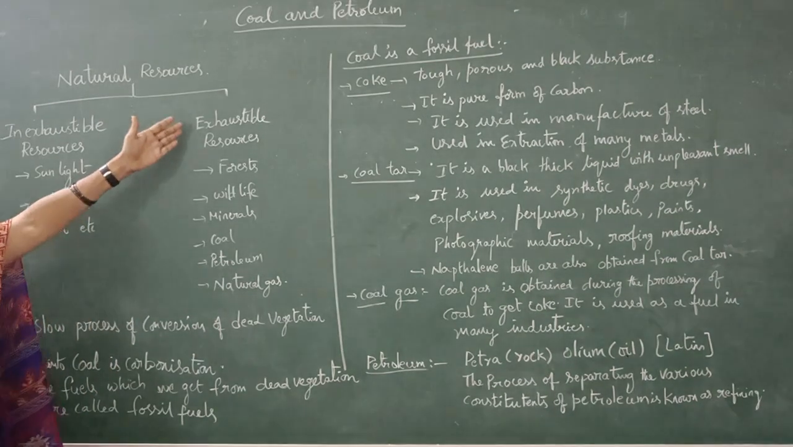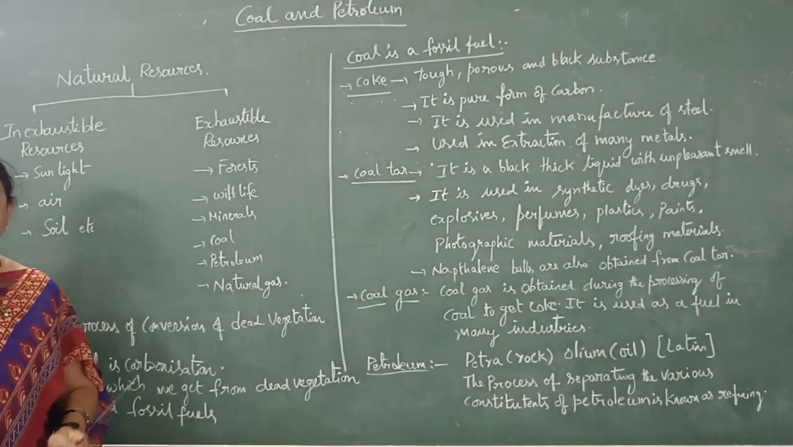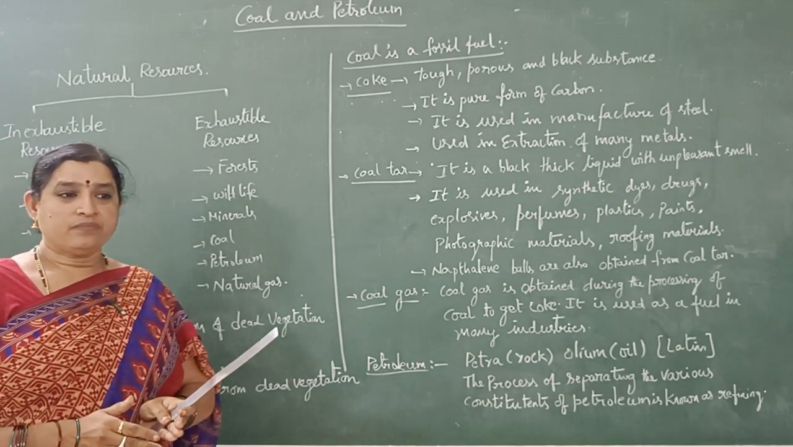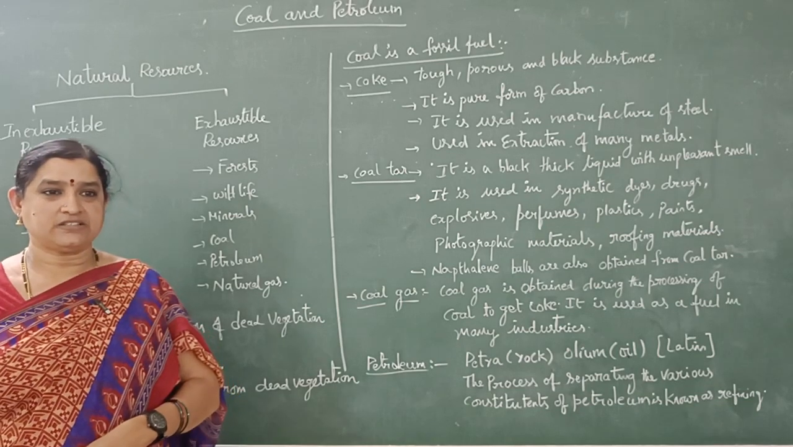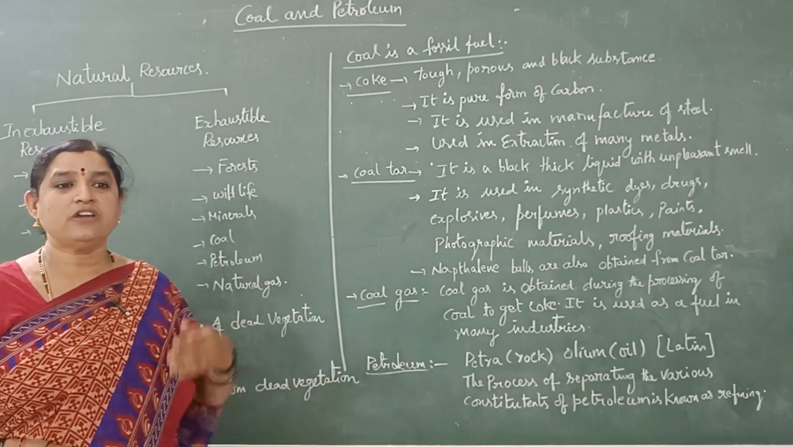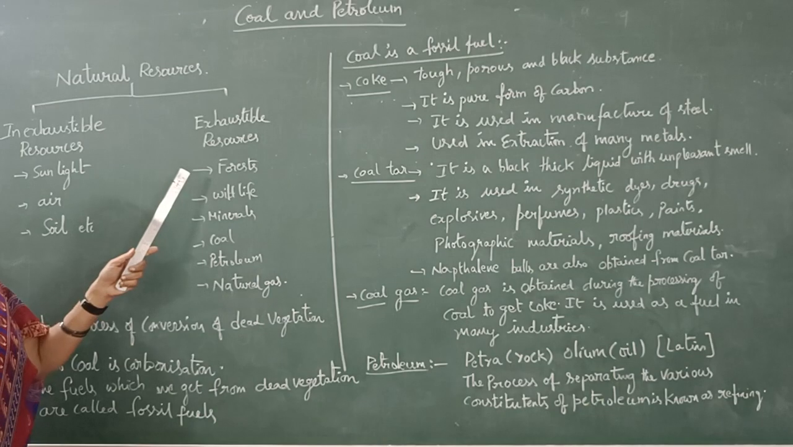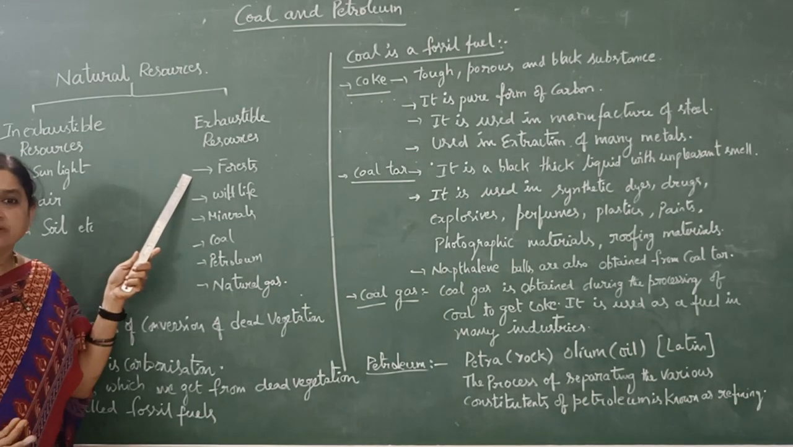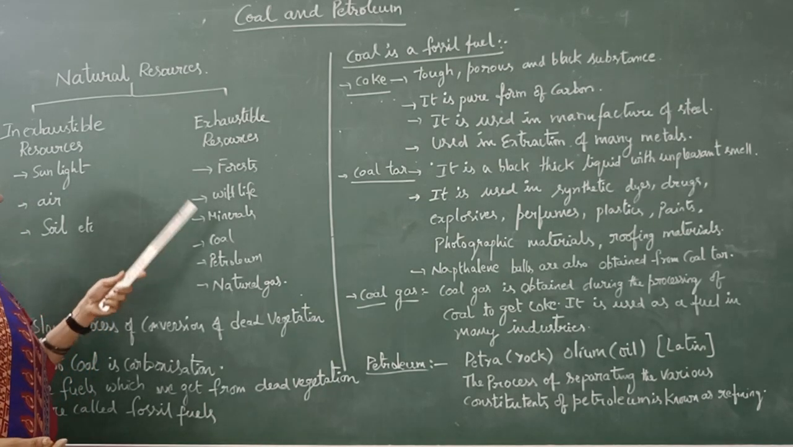Exhaustible resources are those that are limited. If we utilize them continuously and rapidly, we will not have them for future generations. We have to face the scarcity of these resources if we use them widely. These resources include forests. If we cut the forests, meaning deforestation, future generations will not get these resources.